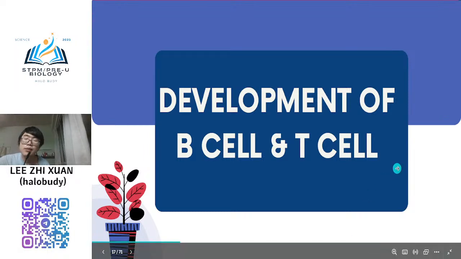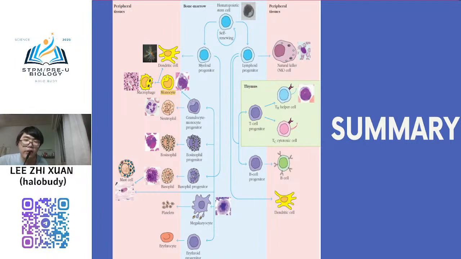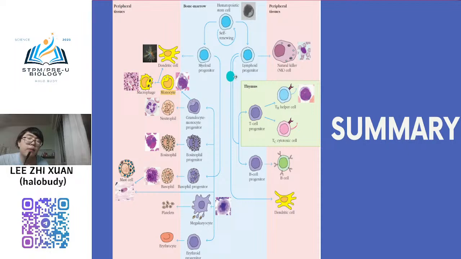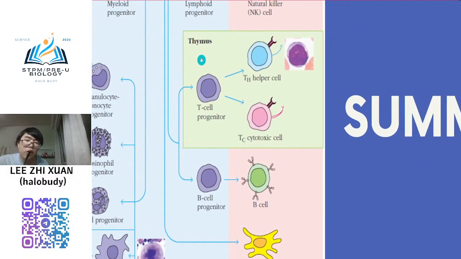Okay, so in general, I just want to show you what you learned in Sem 1 about blood cells, the types of blood cells. I already mentioned the stem cell. This is our stem cell. It will differentiate and develop into many white blood cells, many leukocytes. The most important one I need to focus on is here, the lymphocyte.